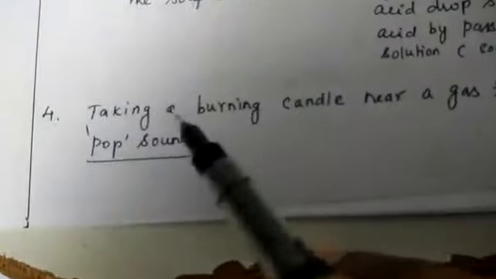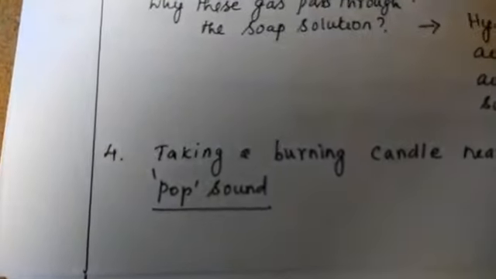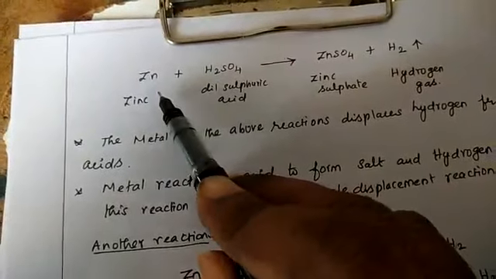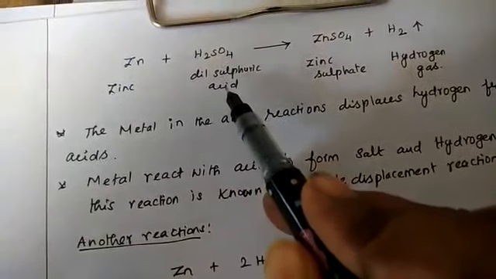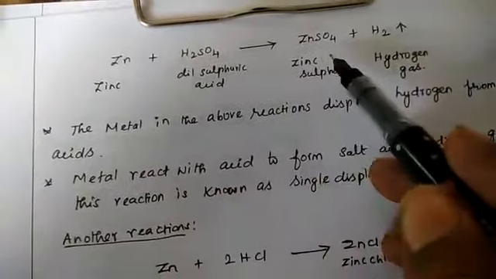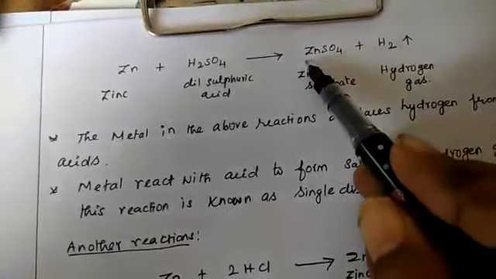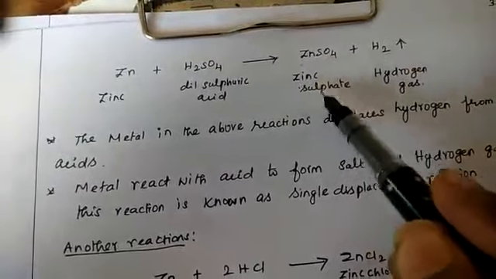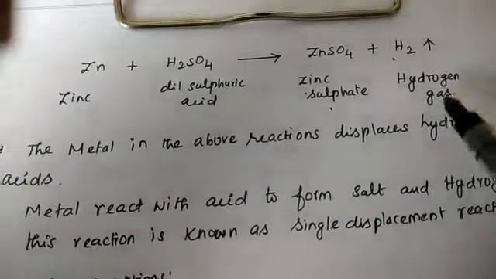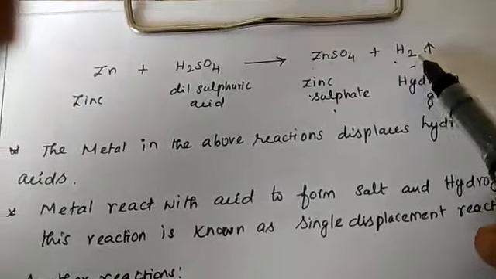Bring a burning candle near the gas-filled bubbles to produce a pop sound. Zinc reacts with dilute sulfuric acid to give zinc sulfate and evolution of hydrogen gas. This is a metal salt, zinc sulfate. This is hydrogen gas.